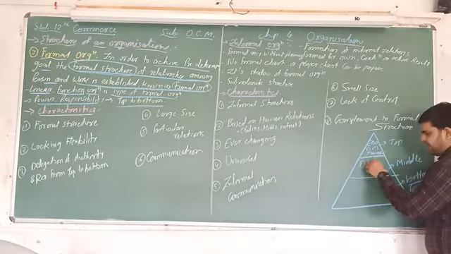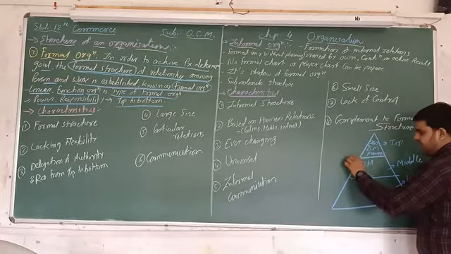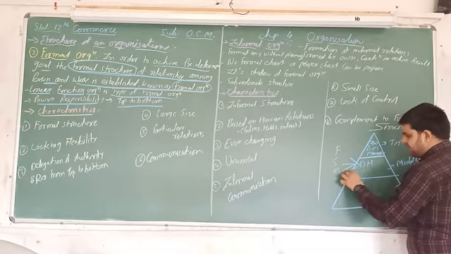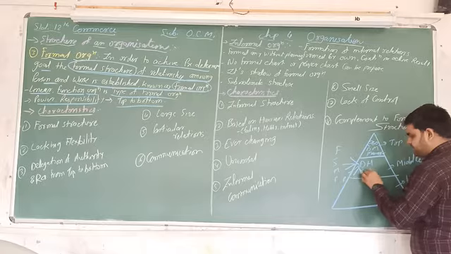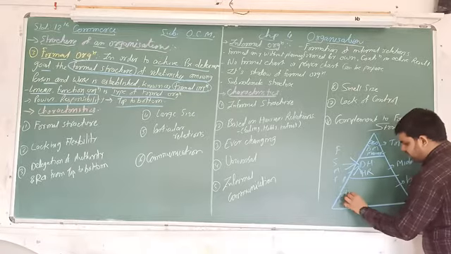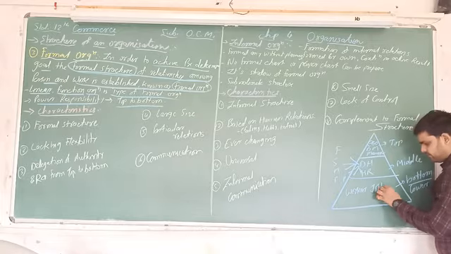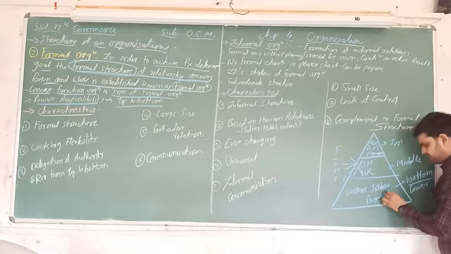Then departmental heads, as we know 6 types of departmental heads are there: finance, sales, marketing, production, purchase, and HR. And here worker, jobber, and foreman.